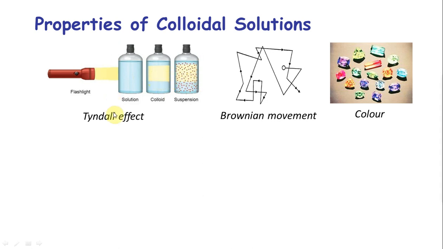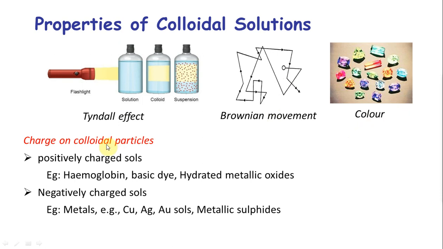Okay. So Tyndall effect is shown by colloidal solutions as well as suspensions. Similarly, Brownian movement. The colloidal particles don't just stand in one place, they keep moving in zigzag direction. That's called Brownian movement. And obviously colloidal solutions can also have the property of being colored. Examples are gemstones. This is solid in solid colloid. Gemstones, they have color.